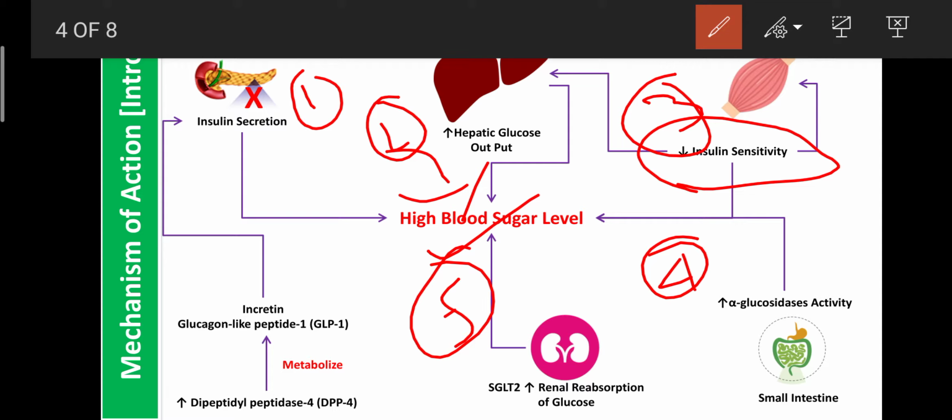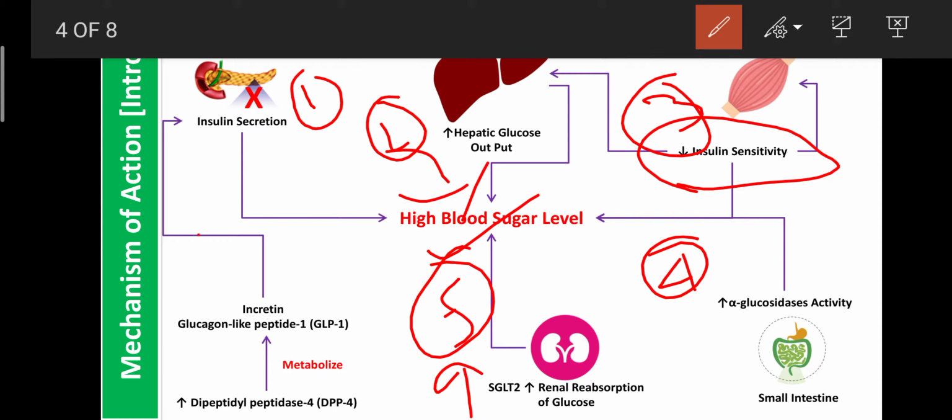If its activity increases, then more glucose is reabsorbed, so gradually the sugar level increases. That is another reason, due to overactivation of SGLT2 channels. Due to that, more glucose can be reabsorbed from the kidney, and the blood sugar level also increases.